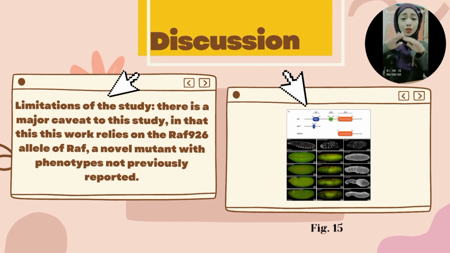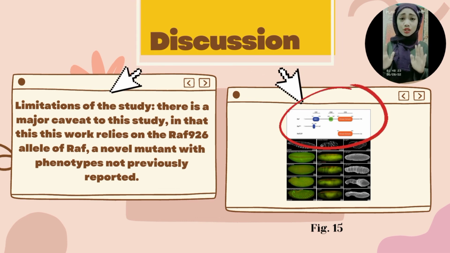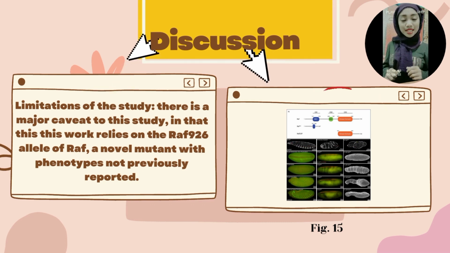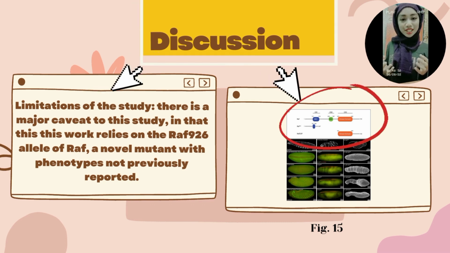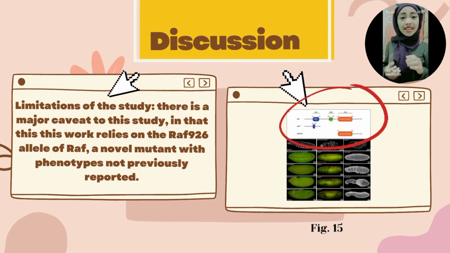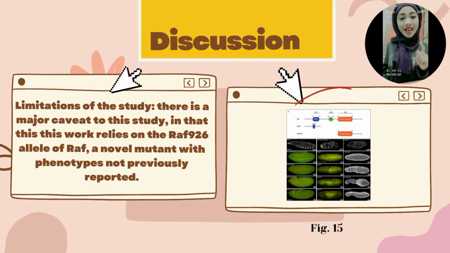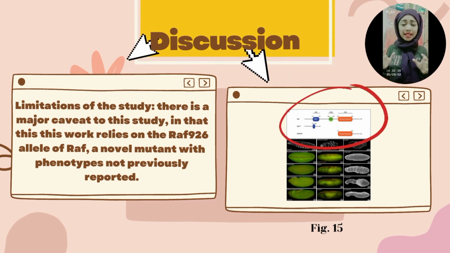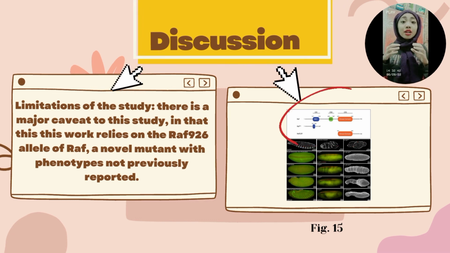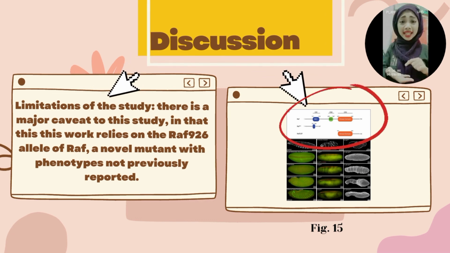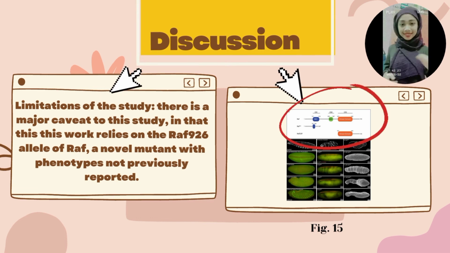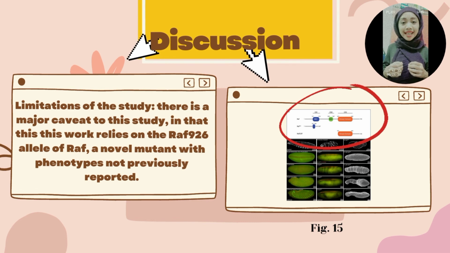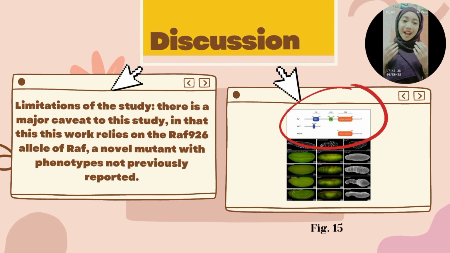And although duplication mapping did not show a lethal second site mutation, it remains possible that a non-lethal mutation exists on the chromosome that affects dorsal-ventral patterning. Scientists did attempt to expand their studies to other novel RAF mutants, but these did not produce embryos, suggesting further studies will be required to understand the RAF roles in embryogenesis.